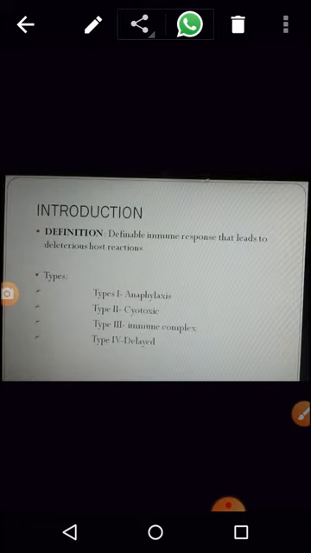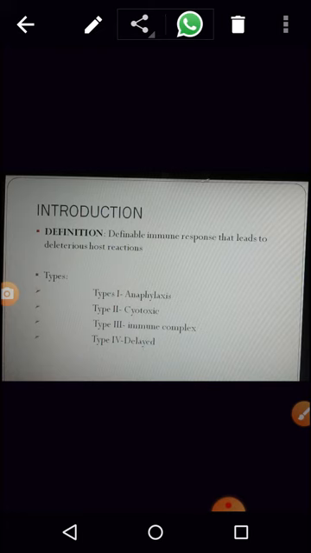Now, what is this hypersensitivity? It is defined as the immune response that leads to deleterious host reactions. What does that mean? If you break the word into hyper and sensitivity, when any foreign particle enters your body, your immune system reacts to it.